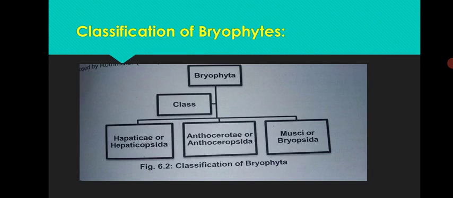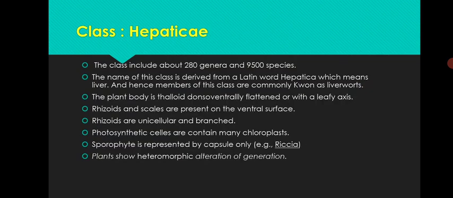Bryophytes are divided into three classes: Hepaticopsida, Anthocerotopsida, and Bryopsida, or Musci. The class Hepaticae includes 280 genera and 9,500 species. The name of this class is derived from the Latin word hepatica, meaning liver. Hence members of this class are commonly known as liverworts.